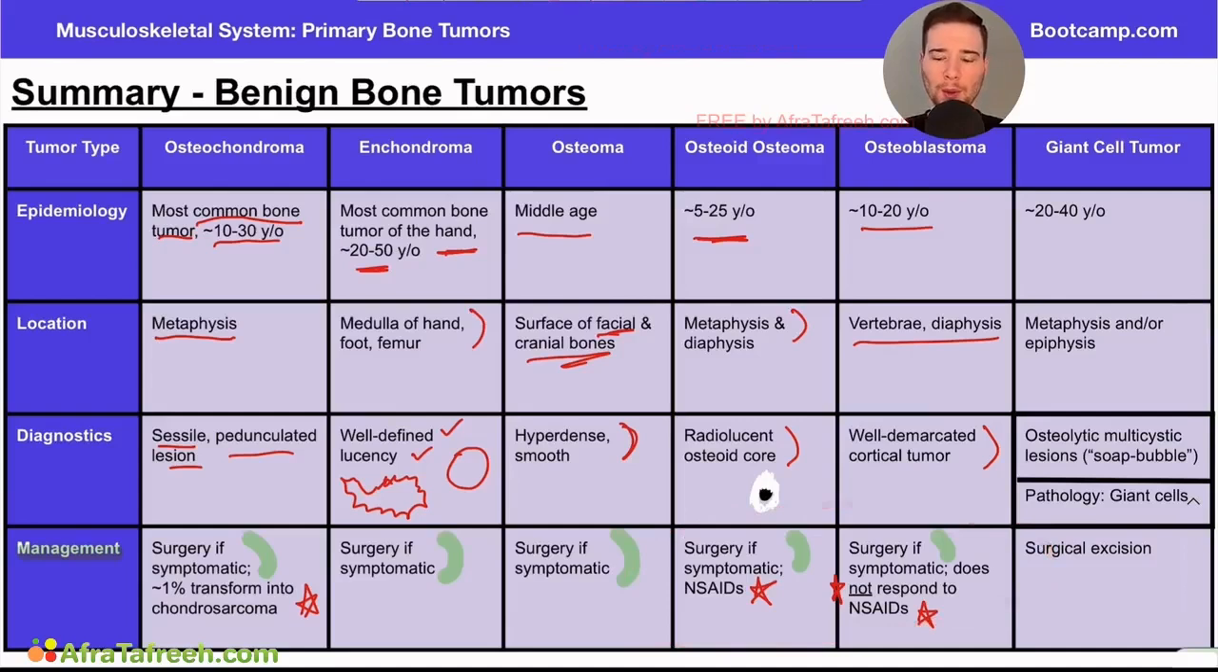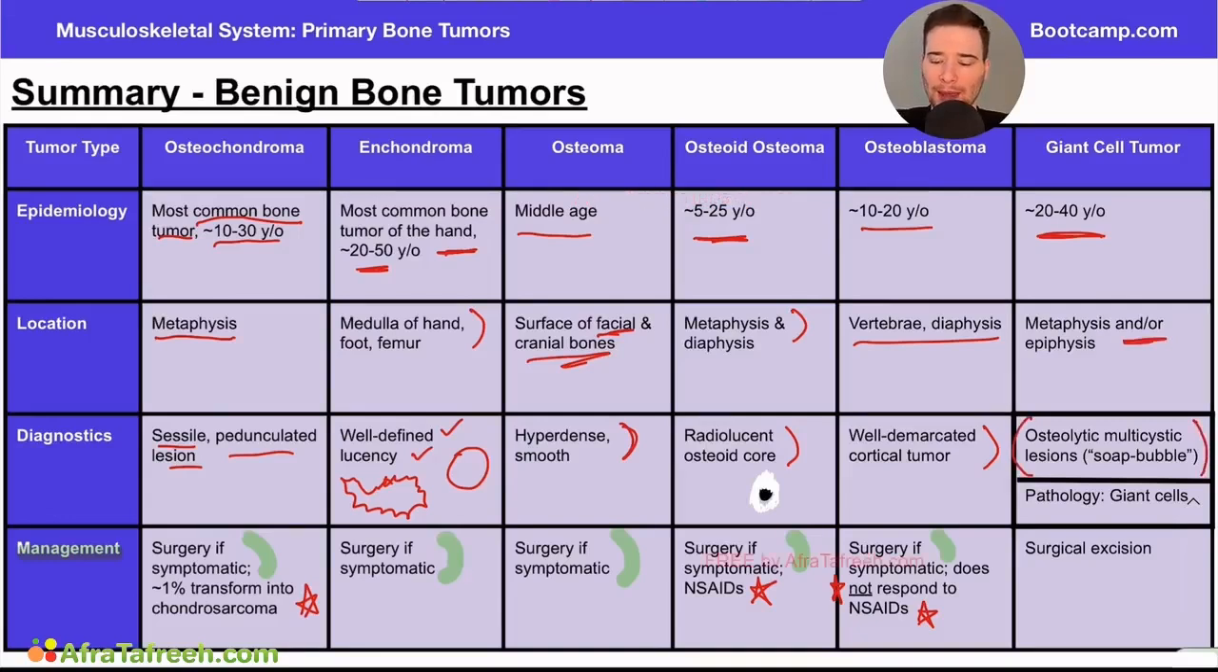And finally, to wrap up our benign bone tumors, we have the giant cell tumor, typically going to be in quite a wide age range, 20 to 40-year-olds on average. Again, a 10-year-old could have this, a 50-year-old could have this, but on average, this is the age range that we're thinking of. This is going to be in the metaphysis and/or the epiphysis of the bone. And on imaging, you're going to see an osteolytic multicystic lesion, which can also be called a soap bubble appearance.